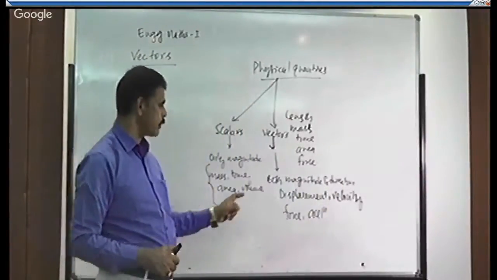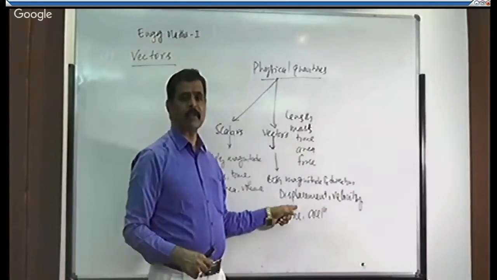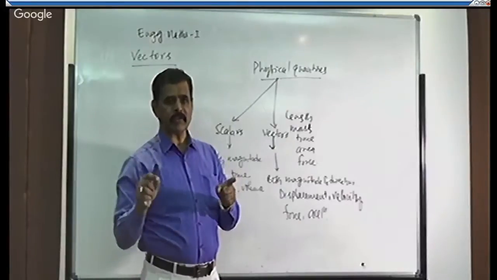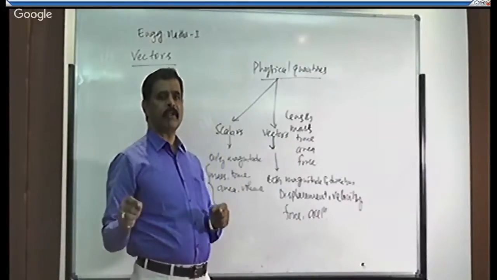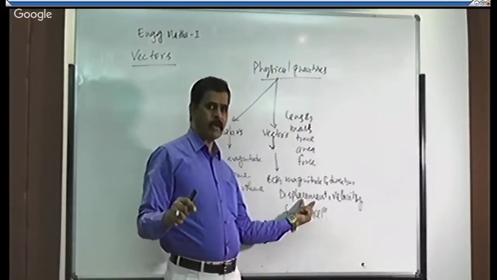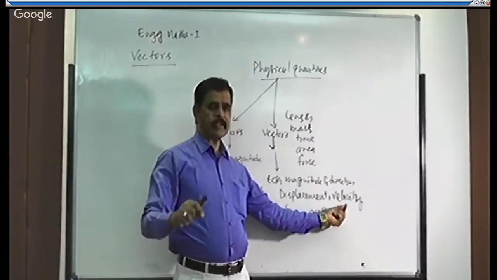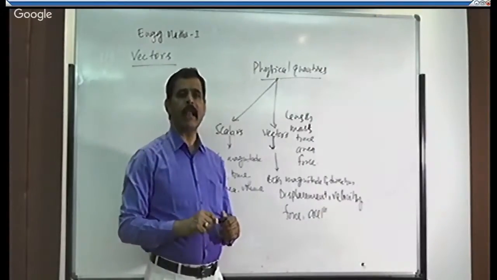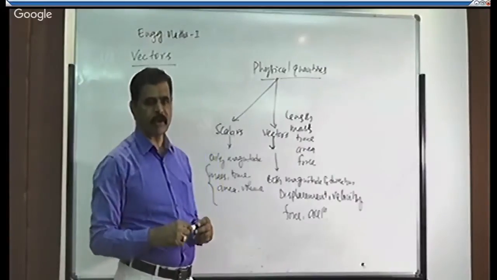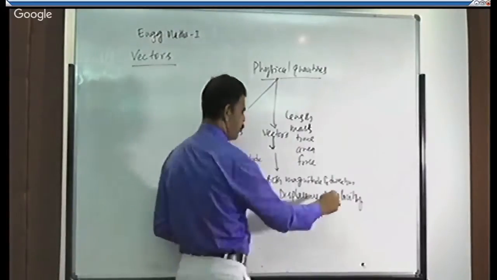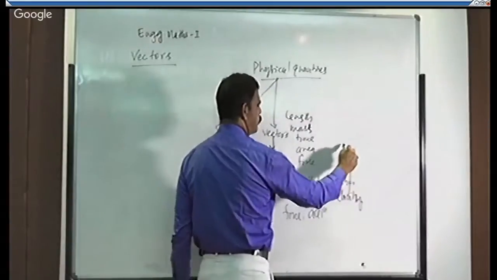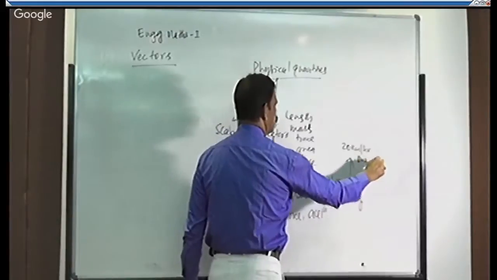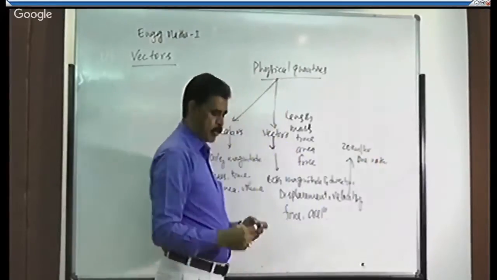Why are they said to be vectors? Displacement is nothing but change of position of a body in a particular direction. This is the definition. You see, the direction is included, so it has magnitude and direction. Velocity: let us say a car is traveling in a north direction with a velocity of 20 km/h. If I say the velocity of the car is 20 km/h due north, in which direction is the car traveling?